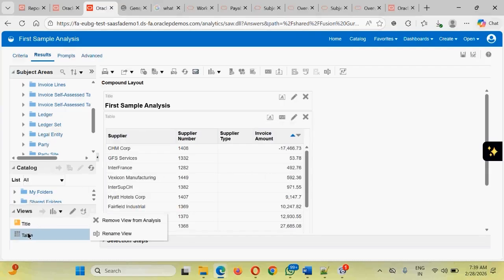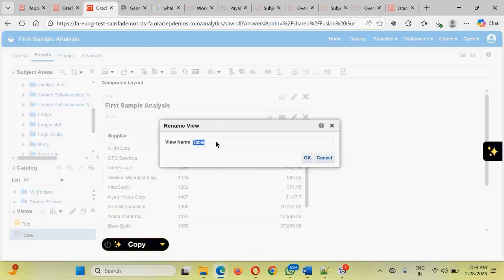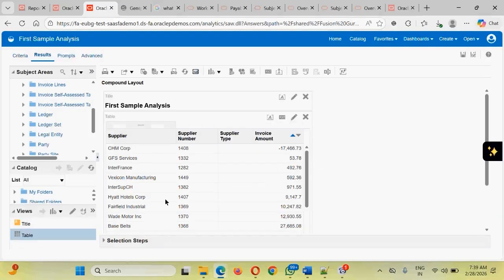In case you want to rename this, instead of table you want to call it first table, that is also possible. Select this and click on this, and you should be able to rename it.